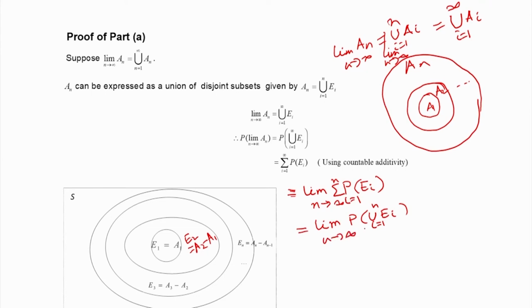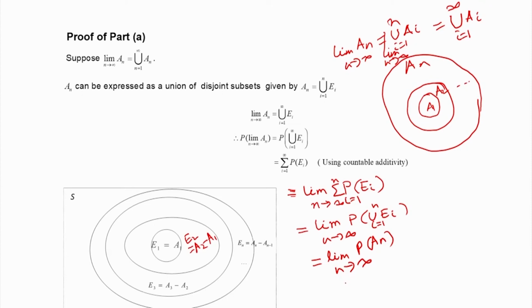Now, what is this quantity? This is the same as A n. Therefore, it will be the limit of P of A n as n tends to infinity. So, what we started with, the probability of the limit of A n as n tends to infinity, is the same as the limit of the probability of A n as n tends to infinity.